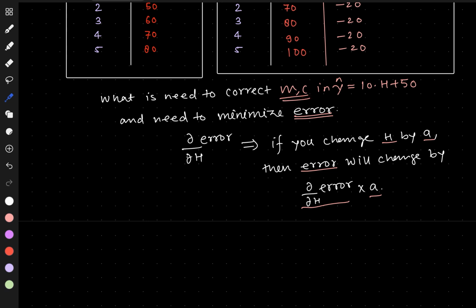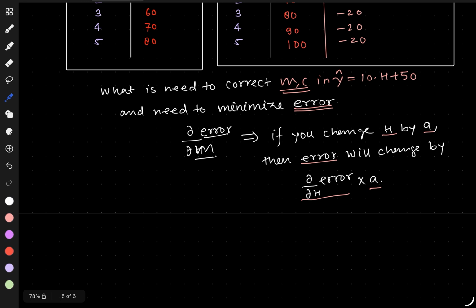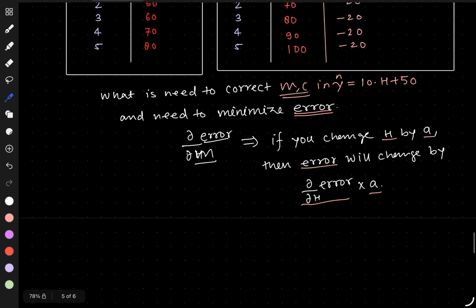So how will we do it? We will write the equation d upon dm, so d error by dm. What it implies is, if you change the value of m, then how much will the error change? Our task is to minimize the error. So if we change the value of m, then we will see the reflection of the change of m on the error. This is the main reason we use differentiation, or calculus, in finding the values of parameters of any model.